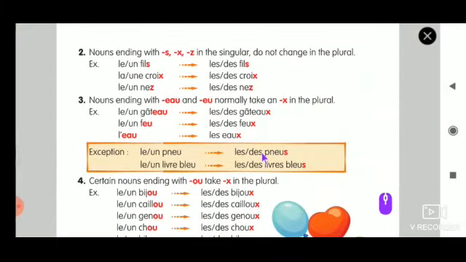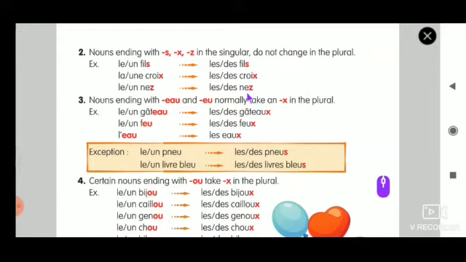Rule number 2 is when the word itself ends in S, X or Z. In that case you need not change anything in the noun; only the definite article changes.